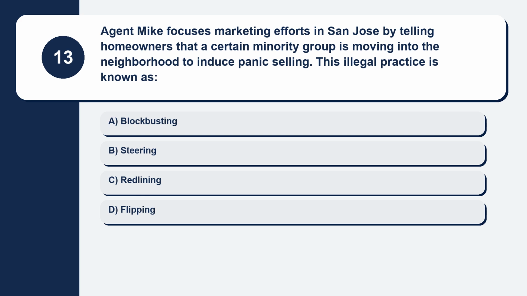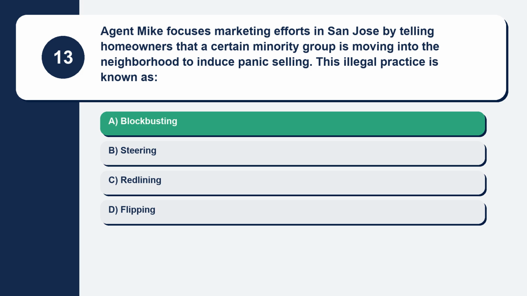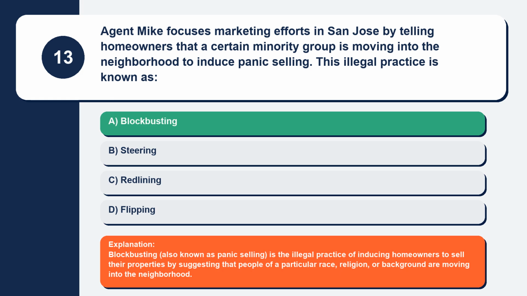Question 13. Agent Mike focuses marketing efforts in San Jose by telling homeowners that a certain minority group is moving into the neighborhood to induce panic selling. This illegal practice is known as. Here are your options. Option A, blockbusting. Option B, steering. Option C, redlining. Option D, flipping. The correct answer is option A, blockbusting. Explanation. Blockbusting, also known as panic selling, is the illegal practice of inducing homeowners to sell their properties by suggesting that people of a particular race, religion, or background are moving into the neighborhood.